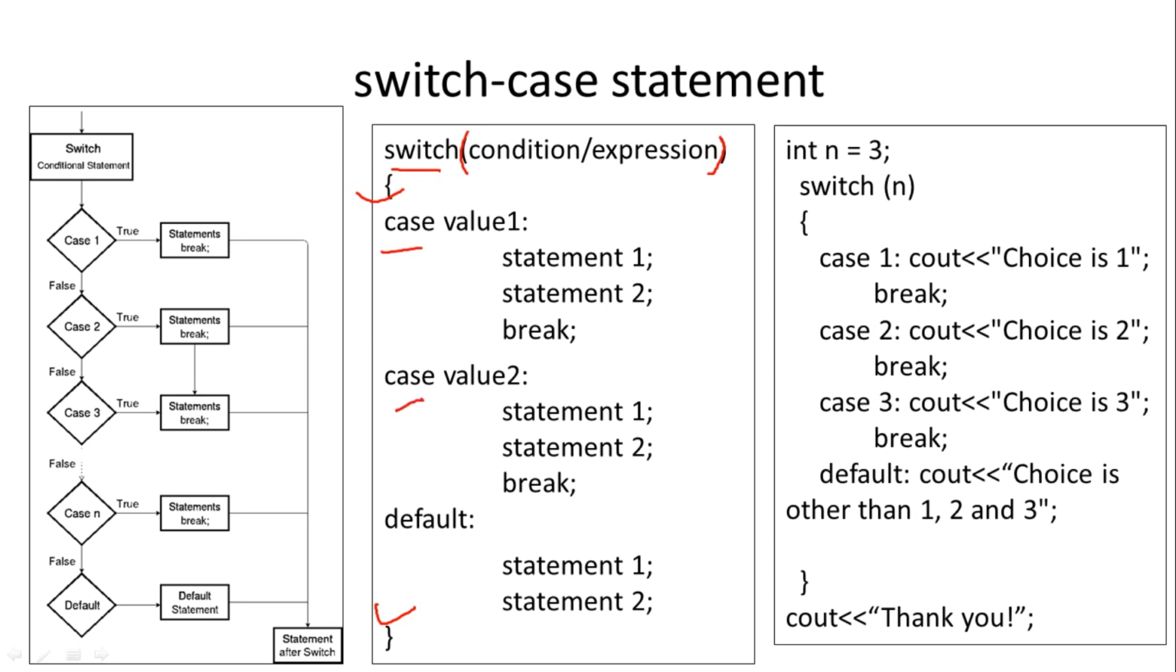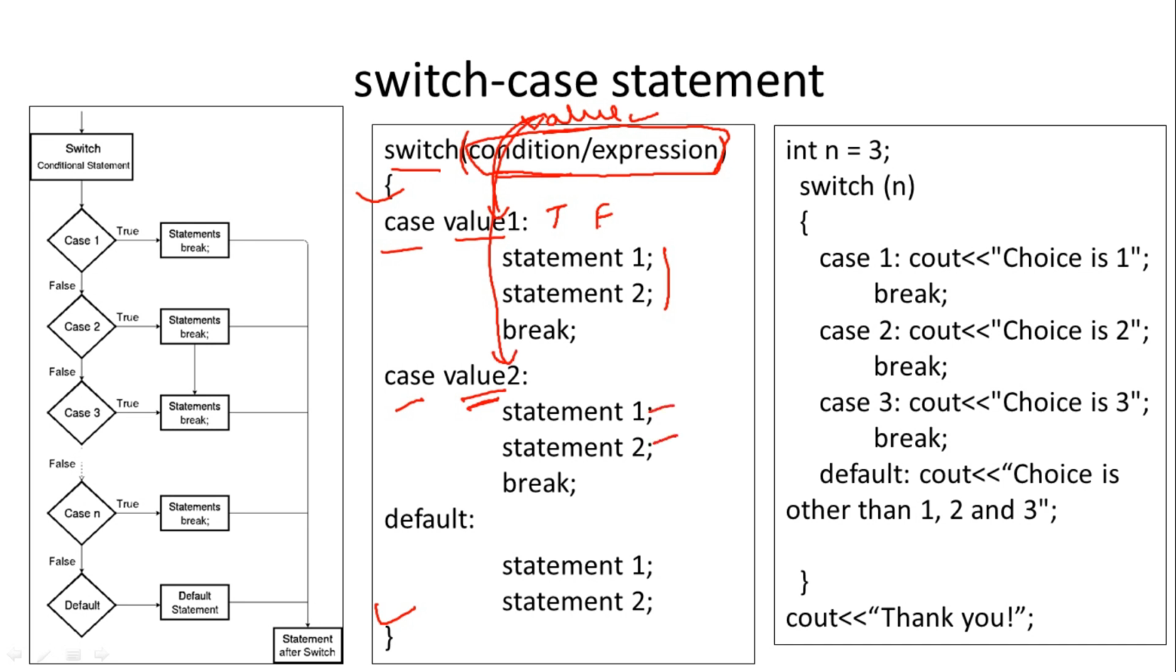So what is the meaning of this statement? Condition will be checked. The result of this condition, for example it is any value, or the result of this expression is any value. So this value is compared with these values. For example, if this value is equal to value 1, if it is true, then these statements will be executed. If it is false, then case 2 will be checked. So if the value is equal to value 2, then these statements will be executed.